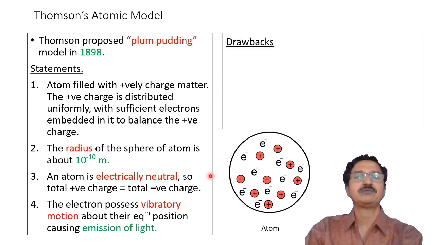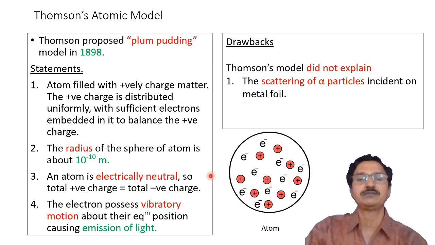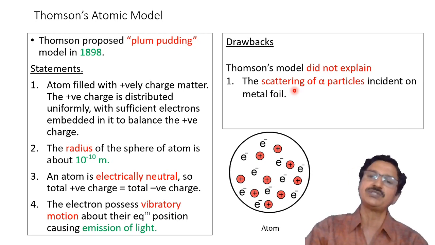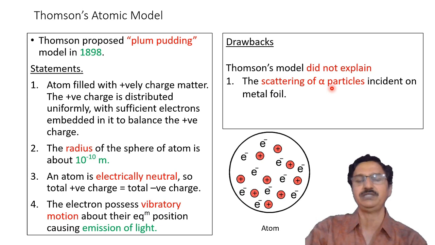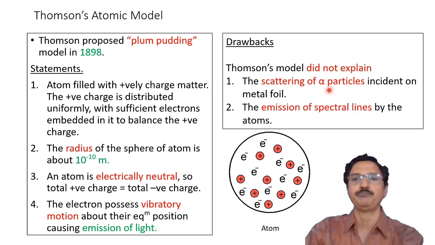But Thomson could not explain certain things, and therefore there are certain drawbacks of Thomson's atomic model. The first drawback is that he could not explain the scattering of alpha particles incident on metal foils. It means that when alpha particles are incident on certain metals, there is a scattering, a change in the direction of the incident alpha particles. So this scattering could not be explained by Thomson's model.